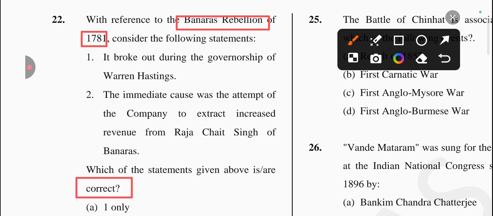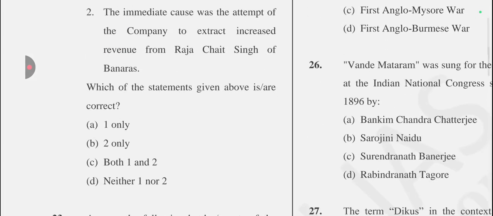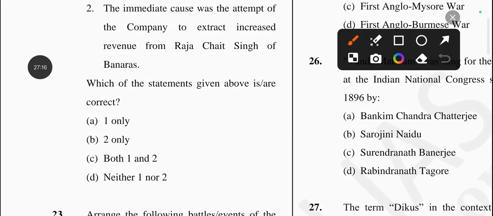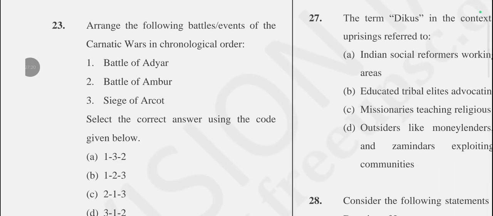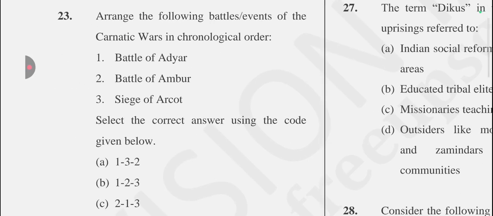Is it true? Yes, it's a correct one. Next one is: the immediate cause was the attempt of the Company to extract increased revenue from Raja Chait Singh of Banaras. Yes, it's also correct. So the answer will be option C, both statements are correct.